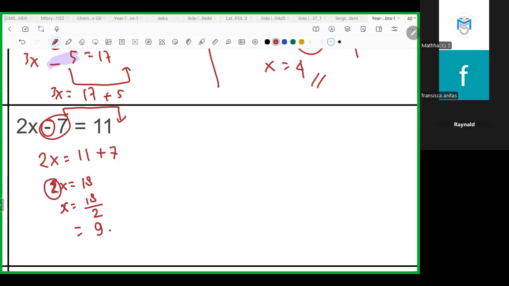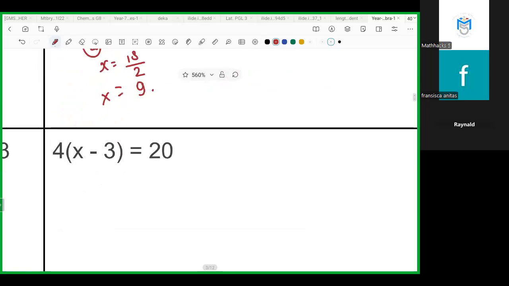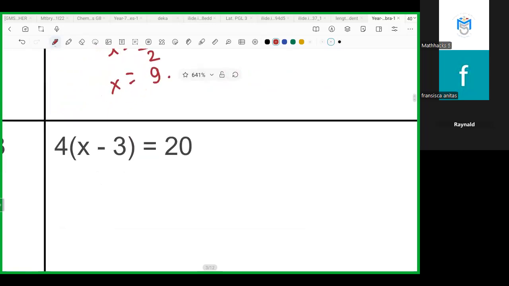Okay, is there any questions? No? Okay, next. Now, what about this one? You have a choice. I will tell you two methods, two ways to solve this one. The first method, or first way, is just open this.